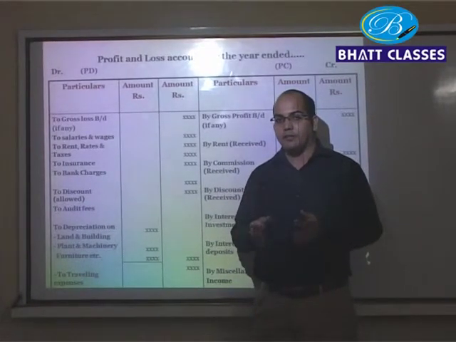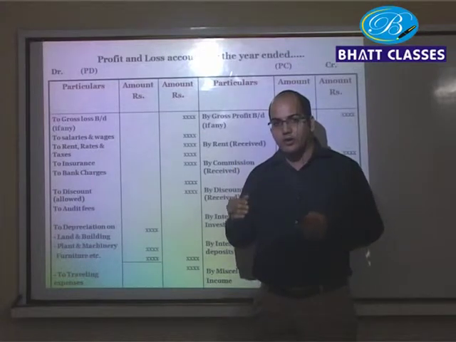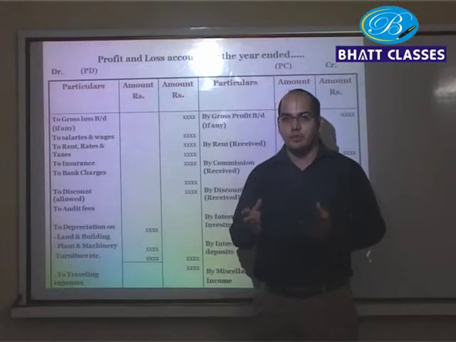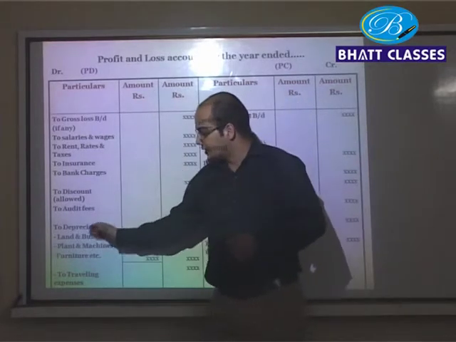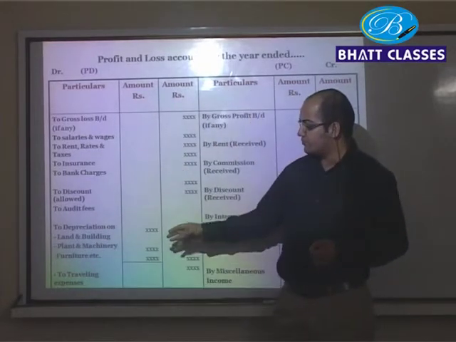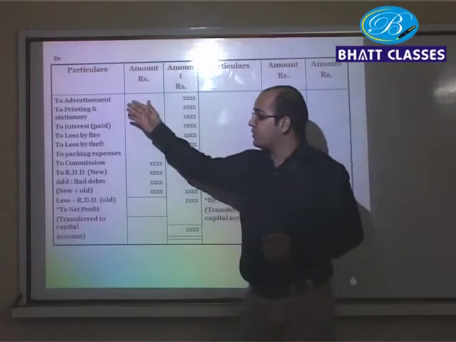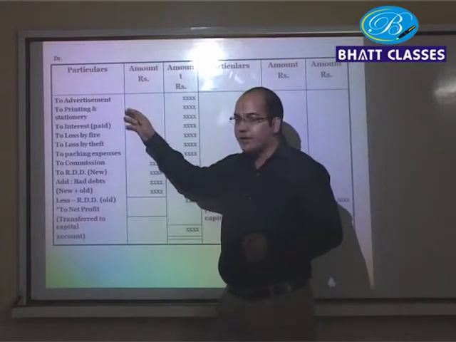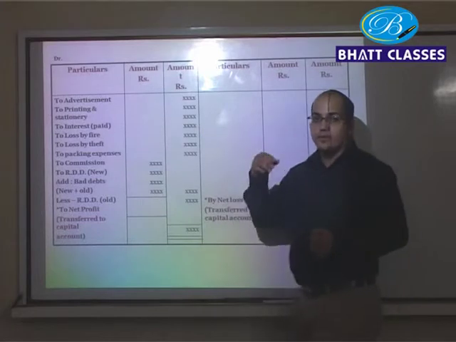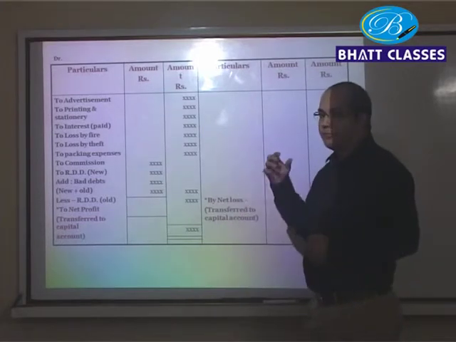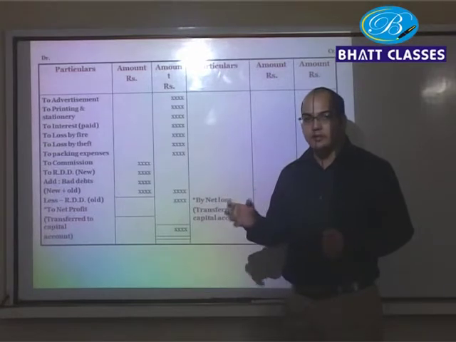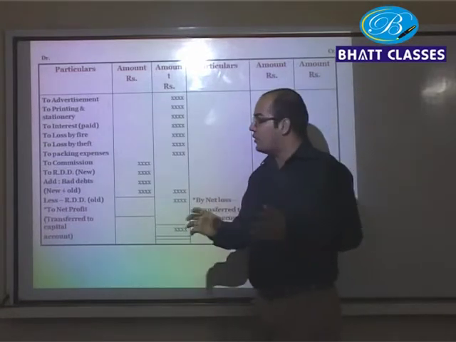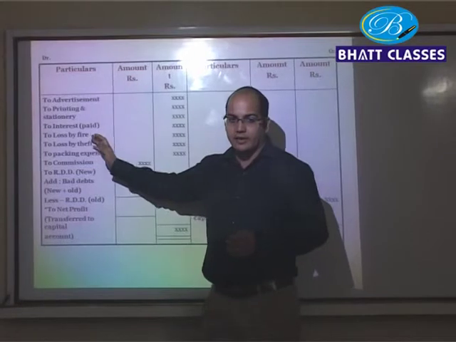When the value of an asset decreases over a period of time, it's a loss for the business, and that's the reason we write depreciation on the debit side. Similarly, you see advertisement, printing, loss by fire, loss by theft. At times the businessman incurs loss due to natural calamities. Any kind of losses will be recorded on the debit side.